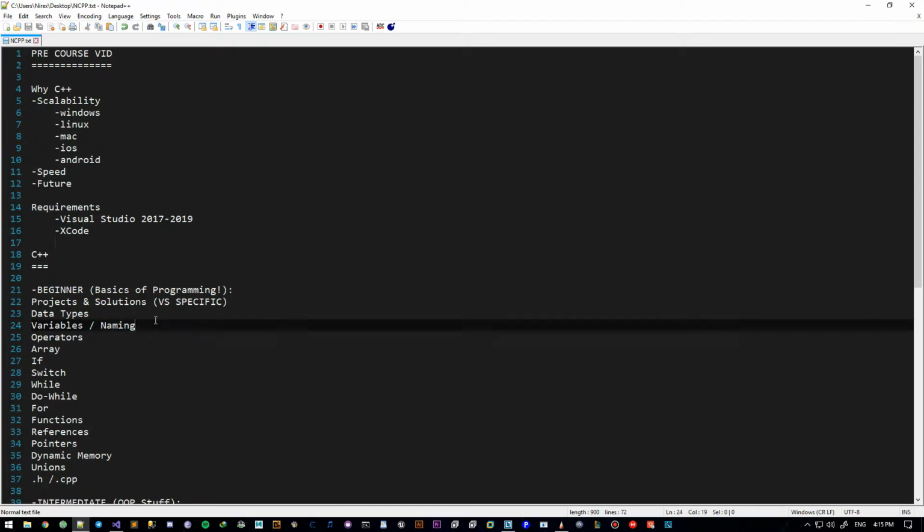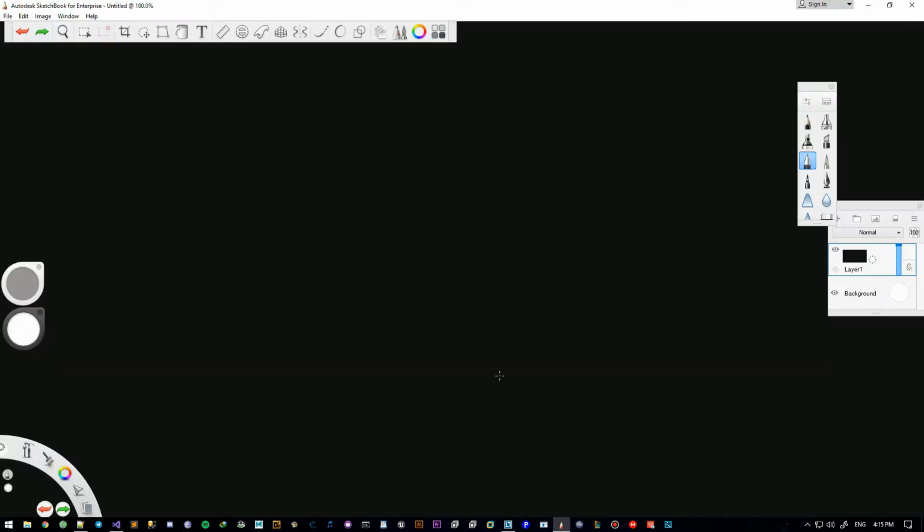But yeah, let's get right into it then. So, unlike math, variables in computers are much easier. So, let's get right into it.